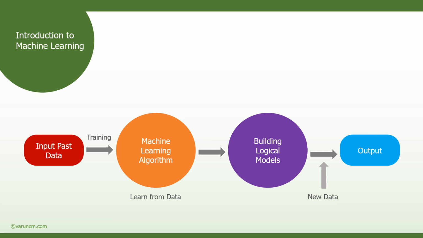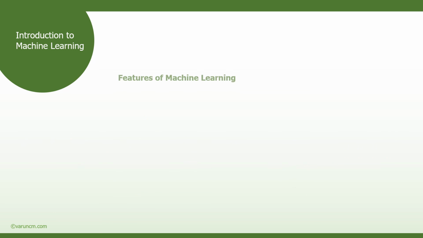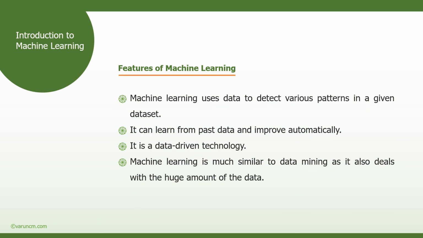So what are the features that machine learning possesses? The first feature is that it uses the data to detect various patterns in the given data set. As we have already seen, it gets the data set as an input, uses that and categorizes the entire data set into various patterns.